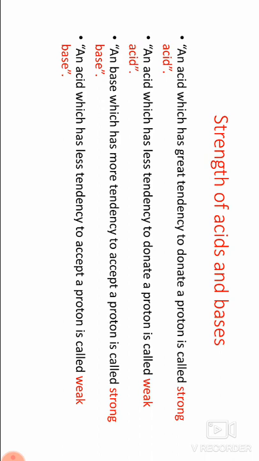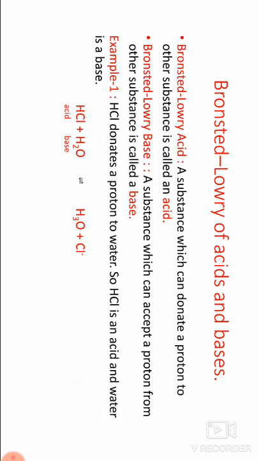Example 2: NH3 accepts a proton from H2O, so NH3 is a base and water is an acid. NH3 plus H2O gives NH4 plus and OH minus. These reactions are reversible, hence the products combine to form the reactants.